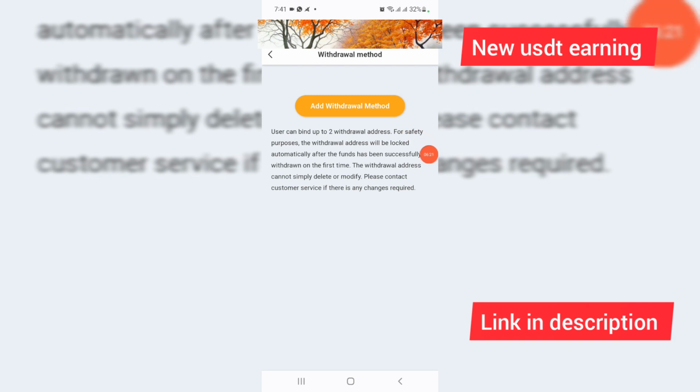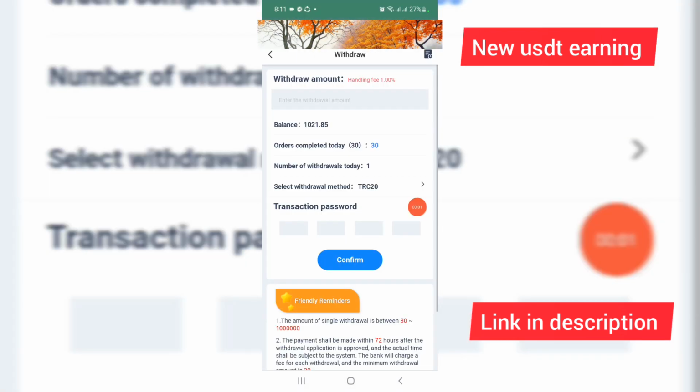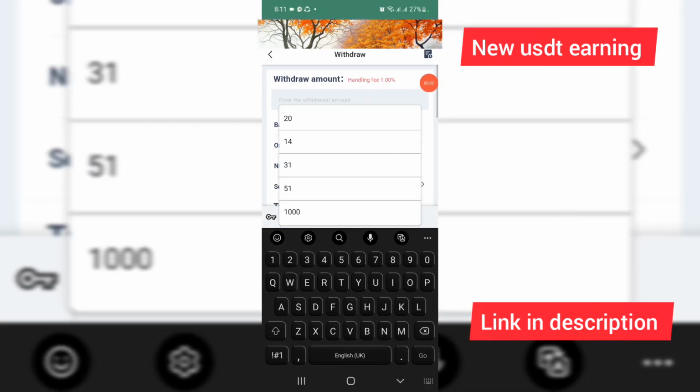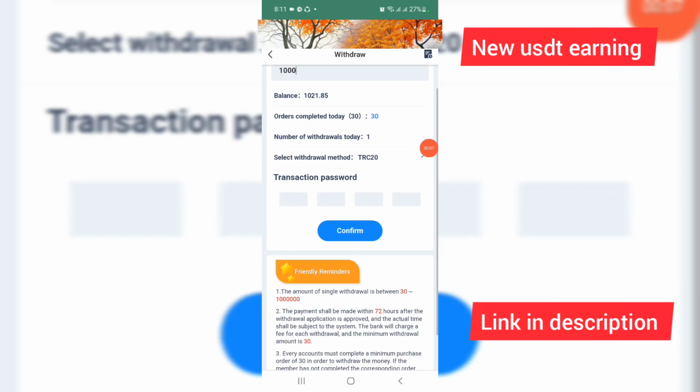And first I have added a withdraw method. Then I have put in the real name and password. Then I have put in the transaction password and network address. And friends, then I have put in the amount of 1000 USDT, and then I have put in the transaction password.